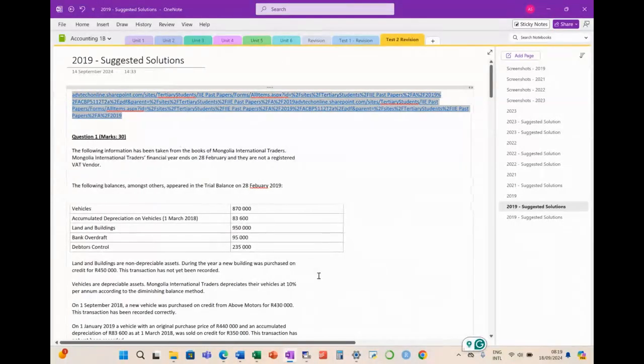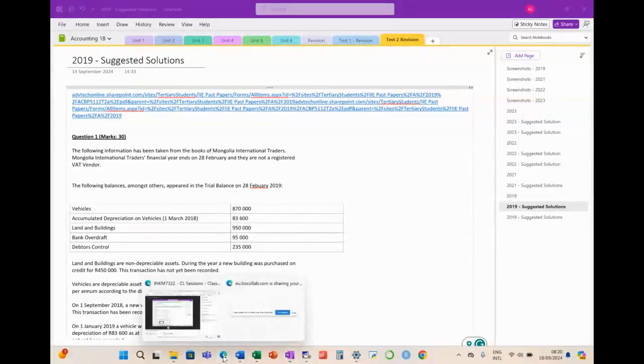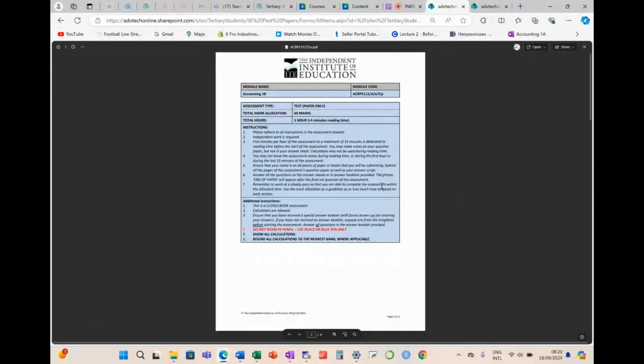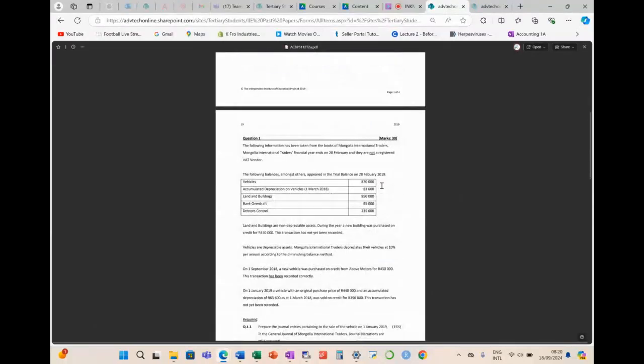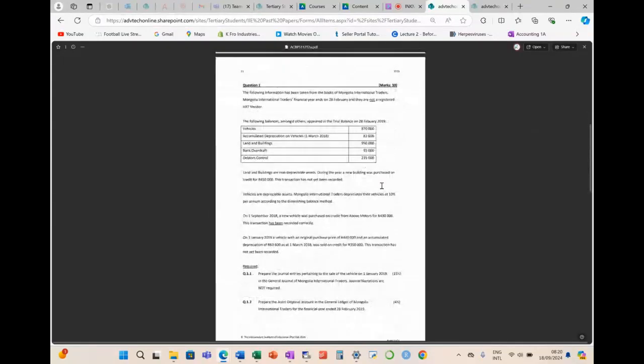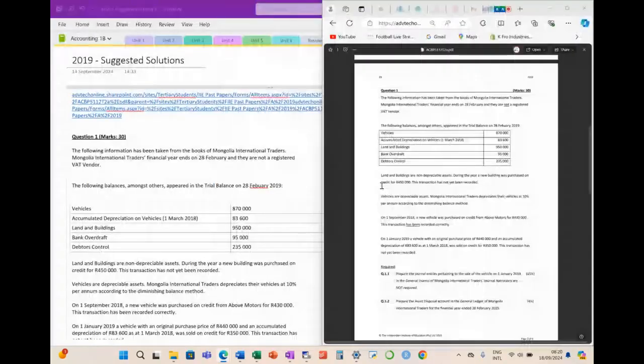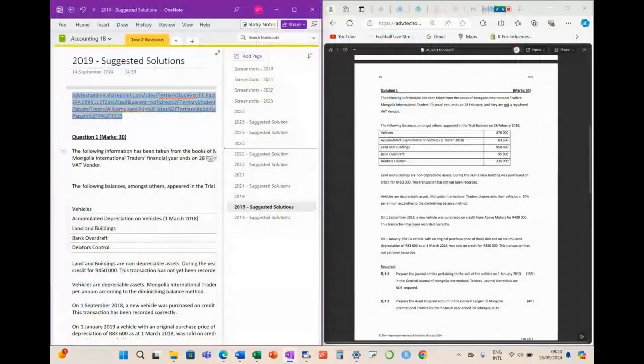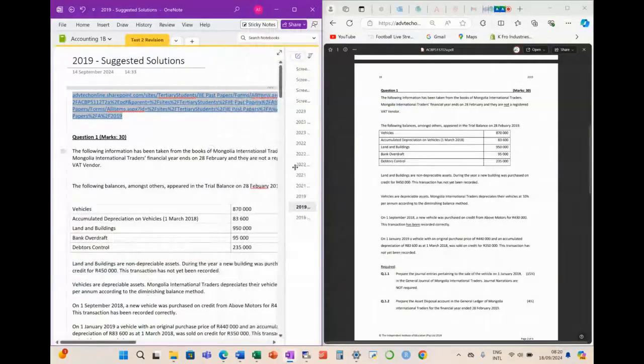So I just want to quickly display. Or is it already displaying? Okay, we already have it displaying. So this is the 2019 paper, right? The actual question paper. So I'm just going to split my screens. But if you guys can't see, just let me know.